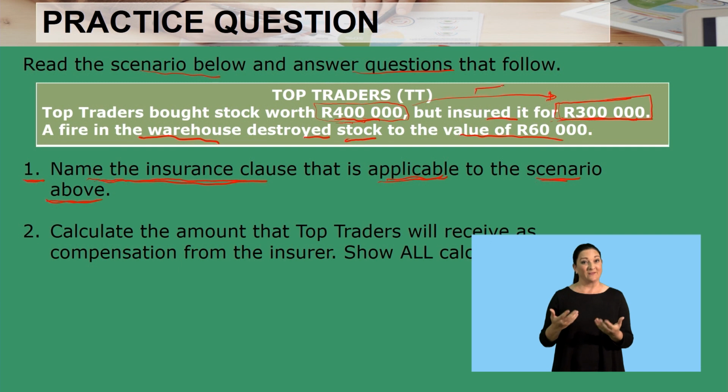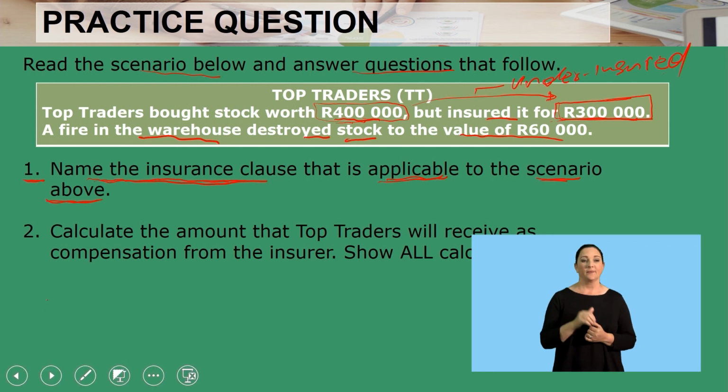So there is under insurance, or the business is underinsured. In a situation whereby goods are underinsured, the clause that is applicable is the average clause. So that is how you answer the first question. Your answer here is supposed to be average clause.